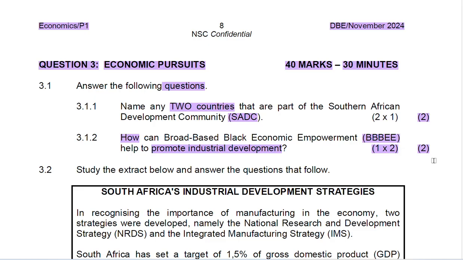So now, what is triple BE? Triple BE was put forward to assist previously disadvantaged groups to participate in the economy. They participate in different ways and forms. They participate through being given better opportunity to hold higher positions in the workplace, or even be given an opportunity to work in certain industries because of them being African or coloured.